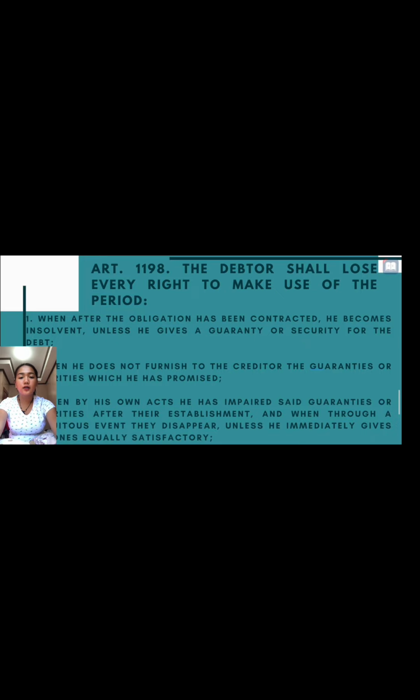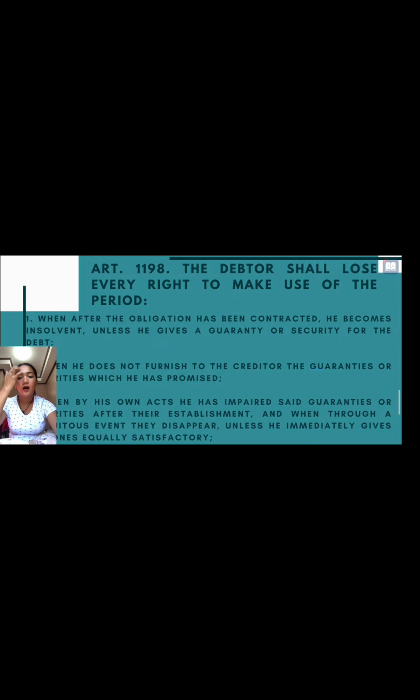Article 1198. The debtor shall lose every right to make use of the period. Number 1. After the obligation has been contracted, he becomes insolvent unless he gives a guarantee or security for the debt. Number 2. When he does not furnish to the creditor the guarantees or securities which he has promised.